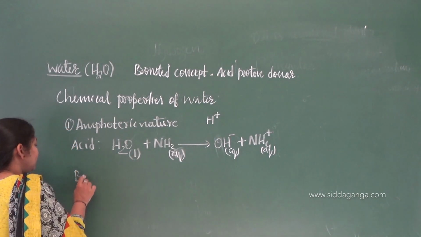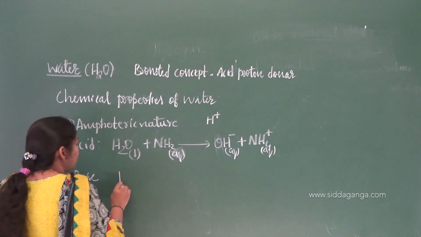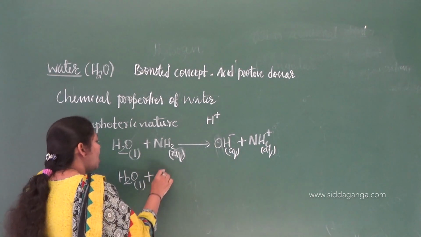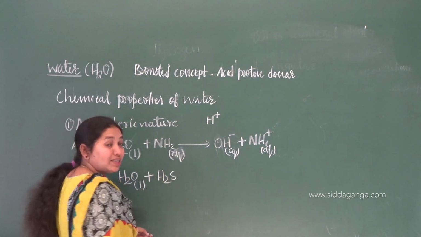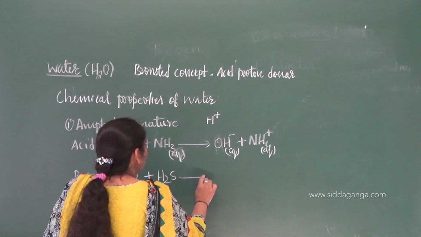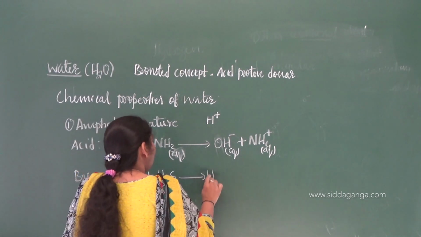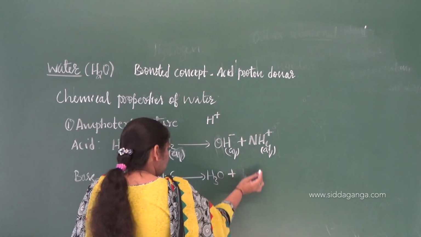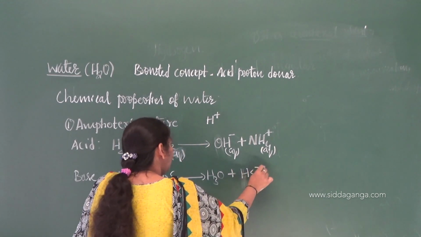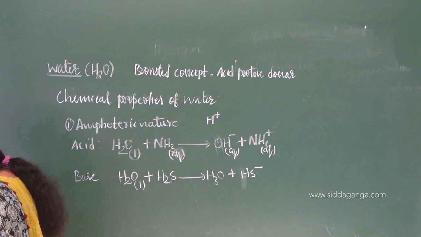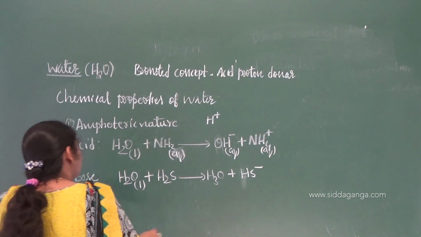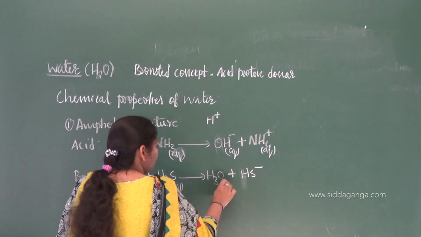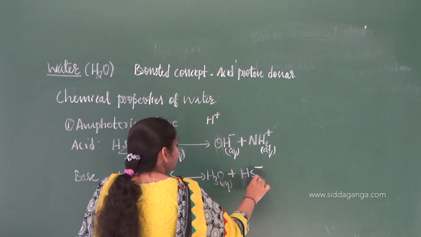Likewise, water acts as a base. Let us have an example. H2O liquid plus hydrogen sulfide H2S, right? It will form H3O plus and HS minus, with H3O plus and HS minus aqueous.